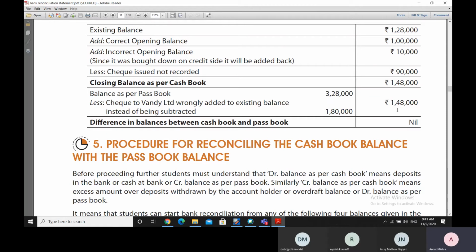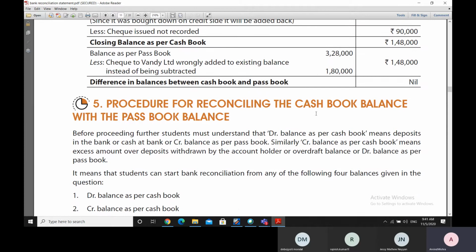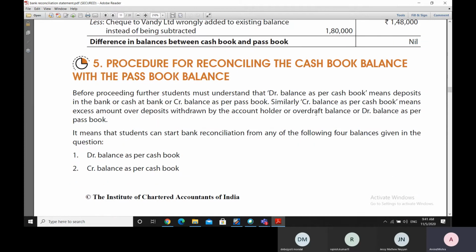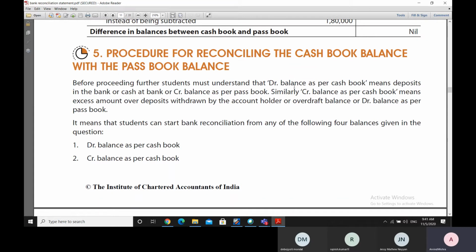Or in other words, it can also be written like this, from 1,48,000 rupees. Okay, so with that, now we go to the next part, the procedure for reconciling the cash book balance with the passbook balance. So we'll go more deeply into the procedure for reconciling.